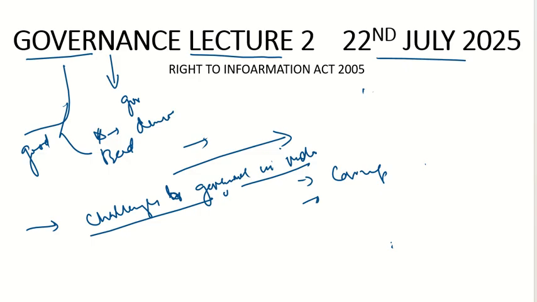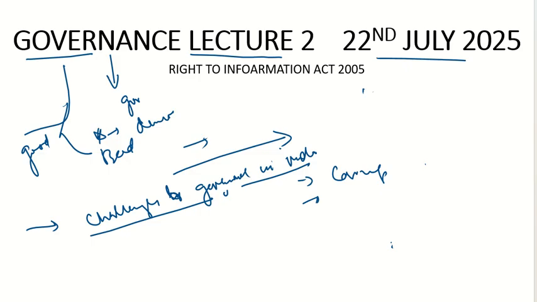But at the end, this type of answer would be written by all the students who have entered the exam. So what will make the difference? The difference is you have to think out of the box. So let's think like an IAS officer, and let's try to analyze what the real challenges to governance in India are. For that, you should have a little idea about the polity of our country. Second, you should have an idea about the sociology, the social structure of our country, as well as how we are culturally linked to our country.